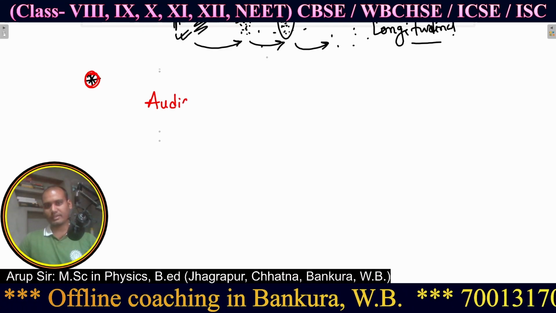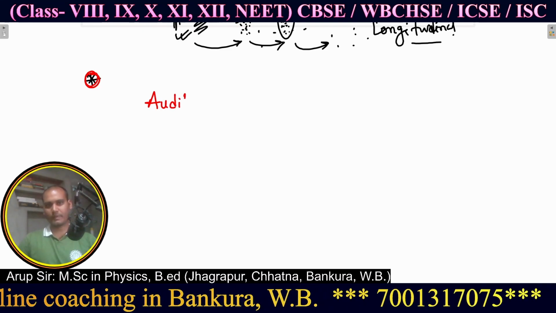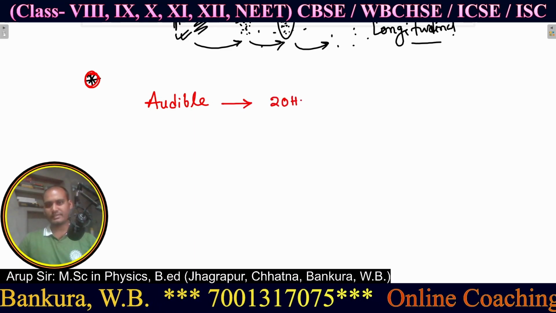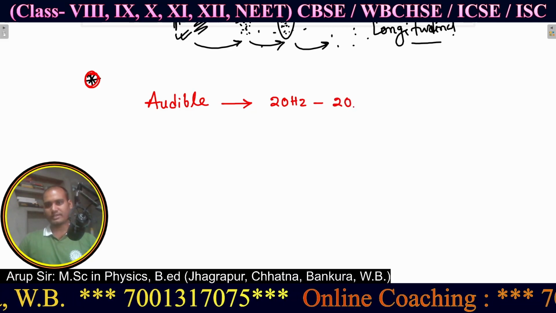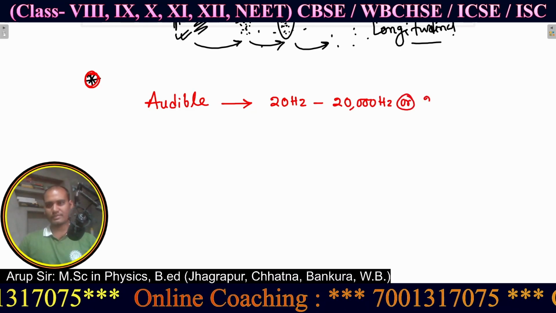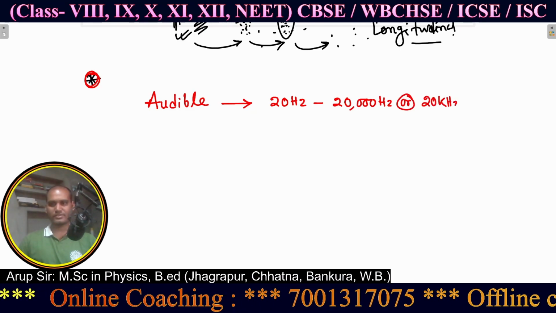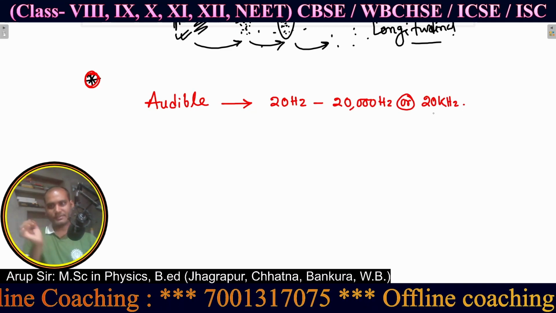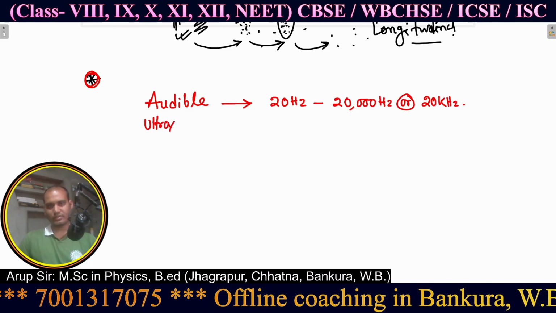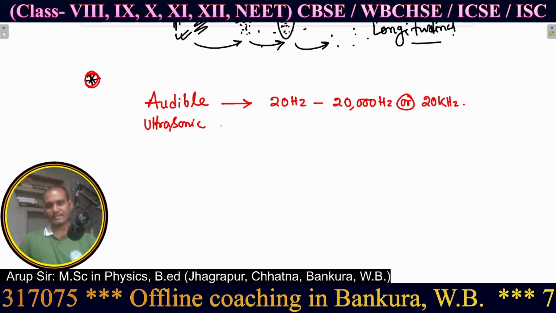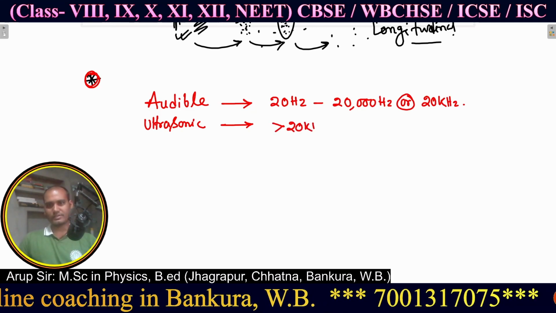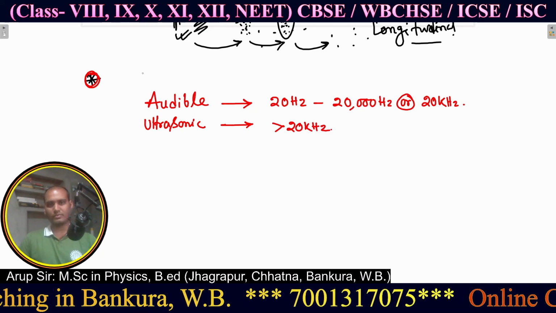The audible range is 20 Hz to 20 kilohertz, or 20,000 Hz. 20,000 Hz can also be written as 20 kilohertz. Above this frequency it is ultrasonic sound, which is greater than 20 kilohertz.